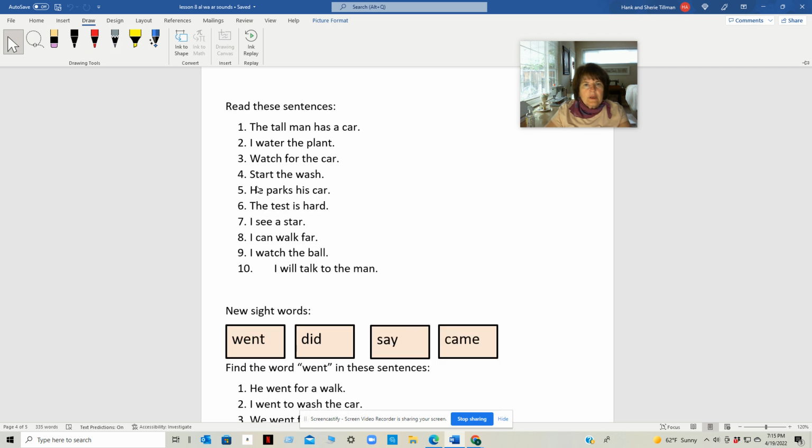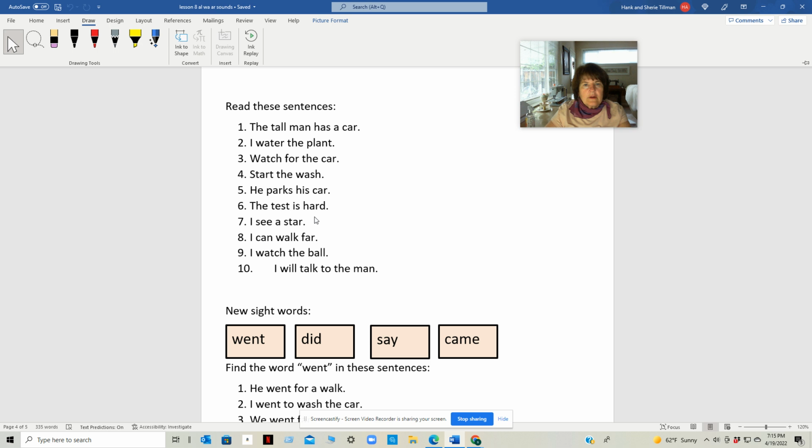Number 4, start the wash. Number 5, he parks his car. Number 6, the test is hard. Number 7, I see a star.